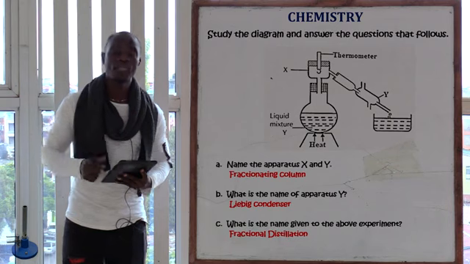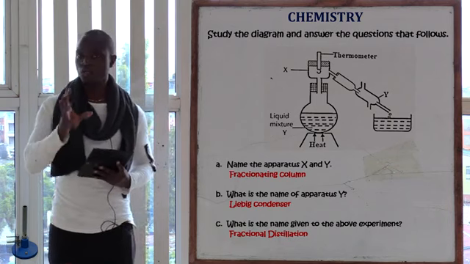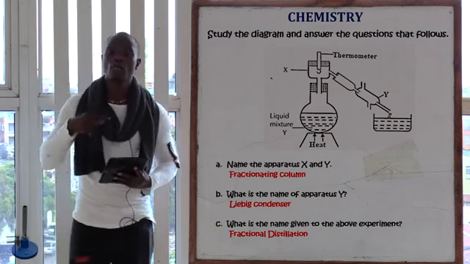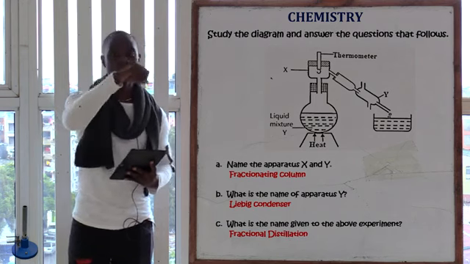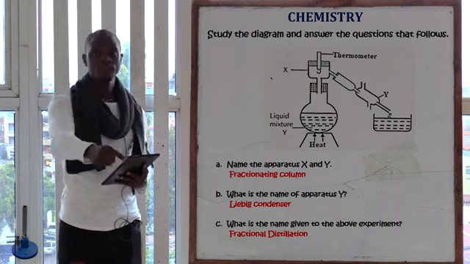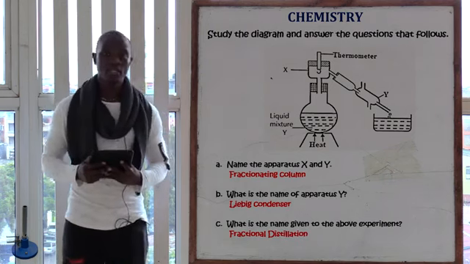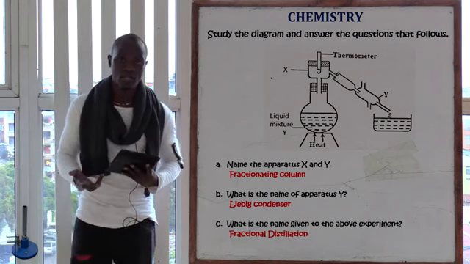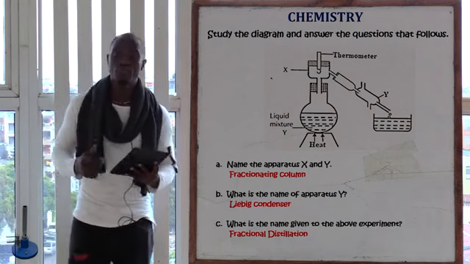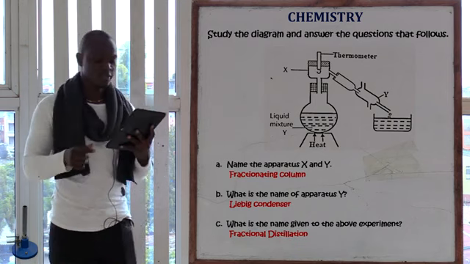As the liquid is evaporating, it's going to meet the glass beads on the fractionating column, and these glass beads are going to accelerate the process whereby this gas is going to condense to form the liquid, as the liquid will now flow over the Liebig condenser. So the function of part labeled X, if you have been asked, you will say it is to accelerate the condensation of the vapor coming from the round bottomed flask.